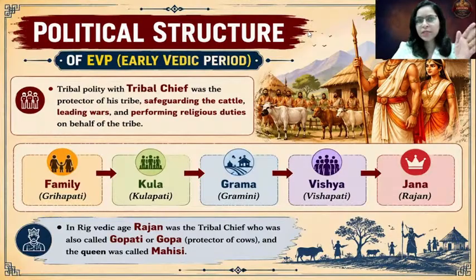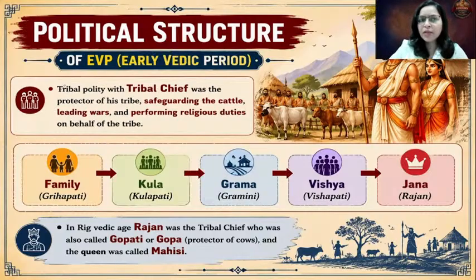So first we are going to discuss the political structure of Aryans in the early Vedic period, or the Rig Vedic period. As we know that Aryans were nomadic people, the primary occupation was pastoralism, that is cattle rearing, and they were tribal in nature. So they were basically organized into different tribes. Hence, the political structure of Aryans in the early Vedic period was tribal in nature.